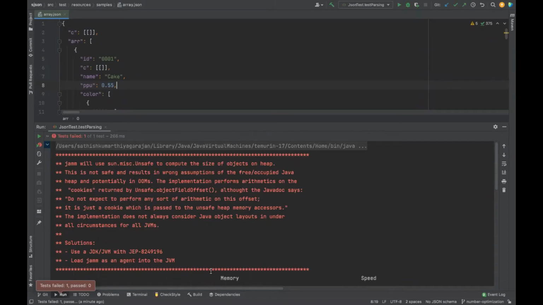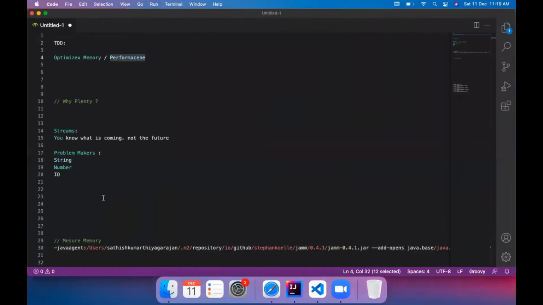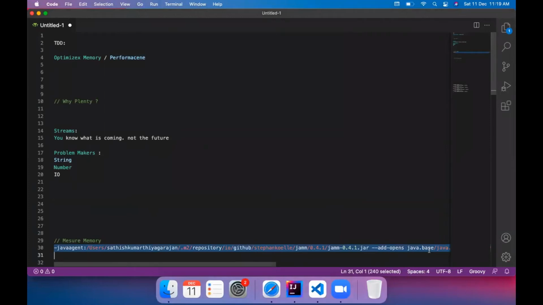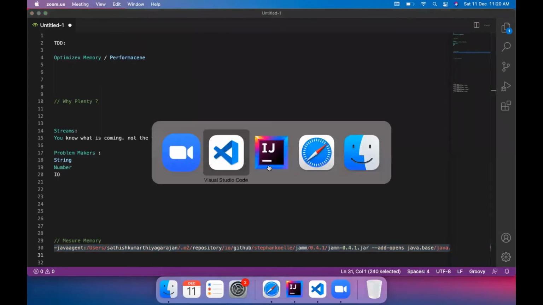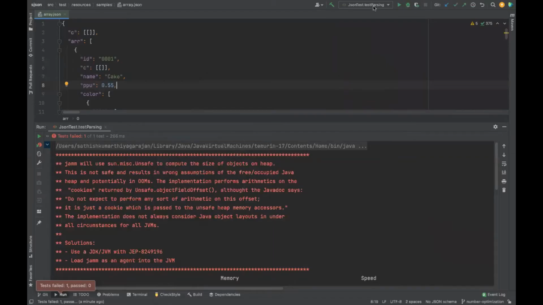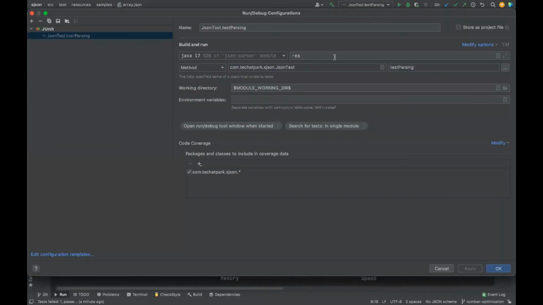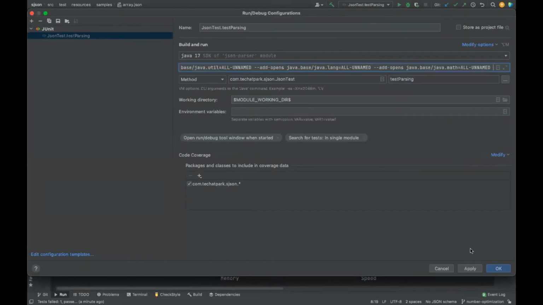Now I'm going to deploy one specific agent. As an application developer, I have a very simple thing in mind. I will not move out of my IDE, whatever benefit I have, whether it is Git or whatever it is, I will stay within my IDE. So for that luxury also we will give it now. What I'm going to do is measure my memory. How do I measure my memory? I'm going to use a library called JAMM, Java Application Memory Measurer, but it works as an agent. So I'm going to add this agent, and this agent will measure my memory. All I need to do is attach it to my JVM. Here I'm using IDEA, so I'm attaching it here.